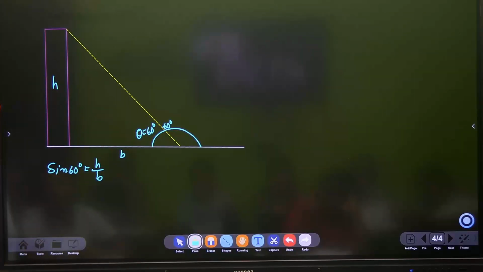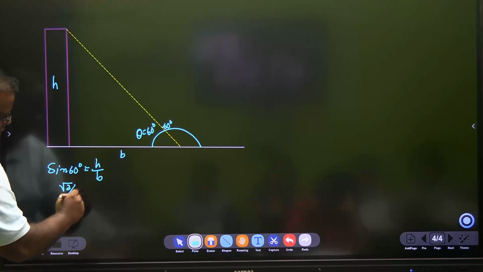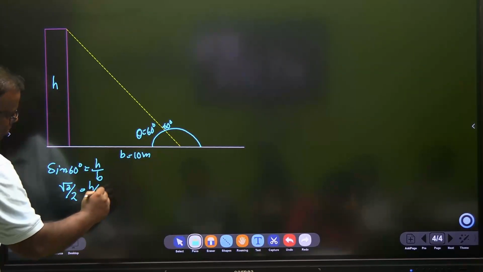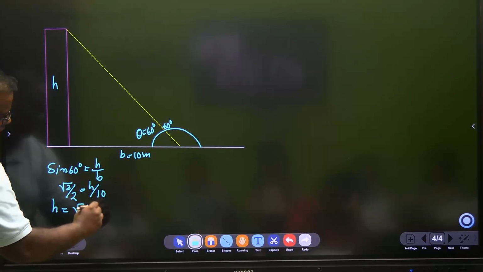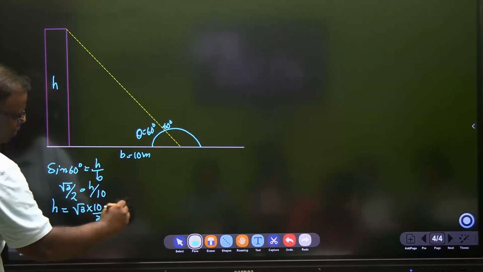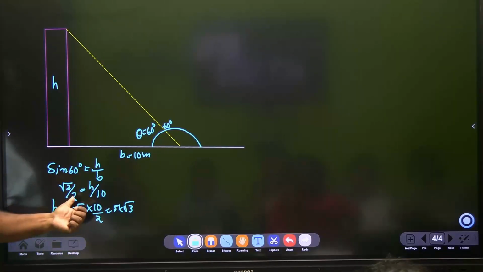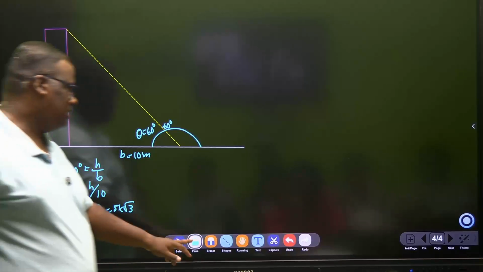Now, there are values for sine 60, sine 30, every sine has a value. There are some standard values which we should remember, and other things the calculator or the sine table gives you. Like I know the value, so my sine 60's value is root 3 by 2, which is equal to H upon B, and say my B was some 10 meters, so I'm writing it as 10. So you can find out the height of my tower is root 3 times 10 divided by 2, which is 5 times root 3. Standard formulas are there. Now that's the next thing we need to remember. Okay, so let's know some values.